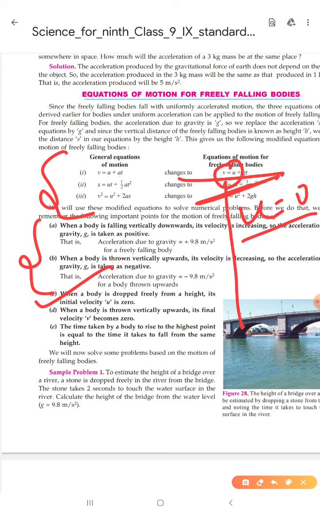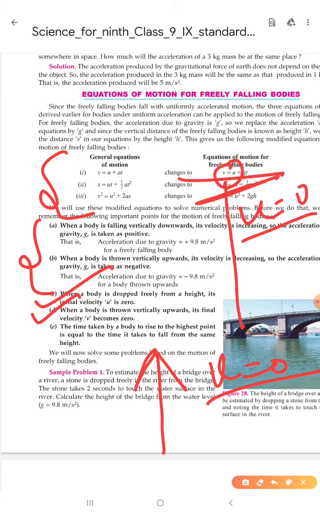Now next thing, it can ask about when a body is thrown vertically upwards. When we are throwing a body vertically upwards, its final velocity will become zero, because as we know, when we throw an object upwards, after some time it comes to rest, and after that it comes back. So when it talks about the body going only vertically upwards, after some time its velocity will become zero. So in that case we will put v equal to 0. It means the final velocity will be 0.